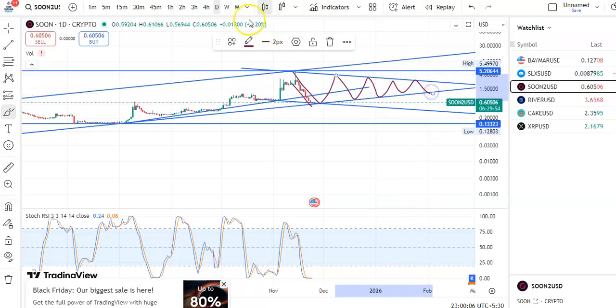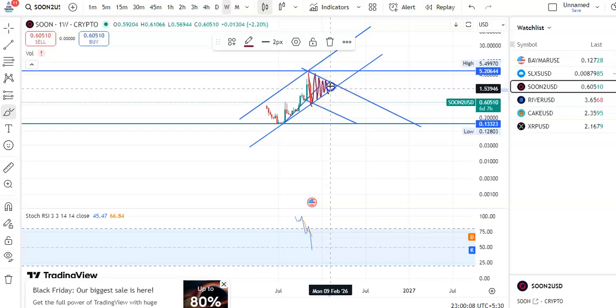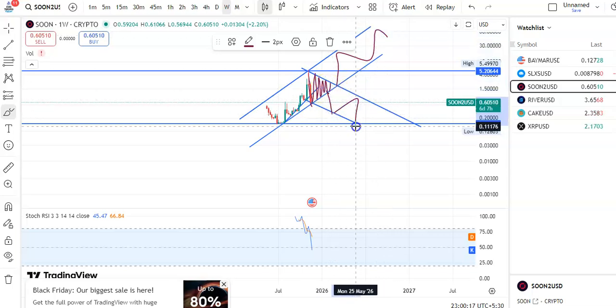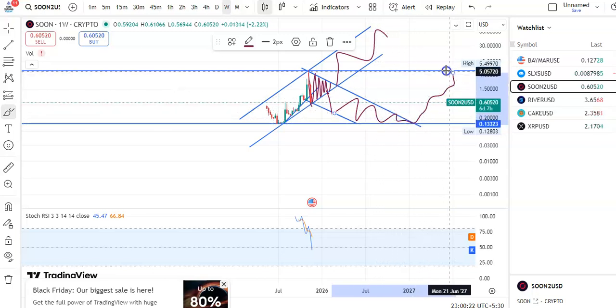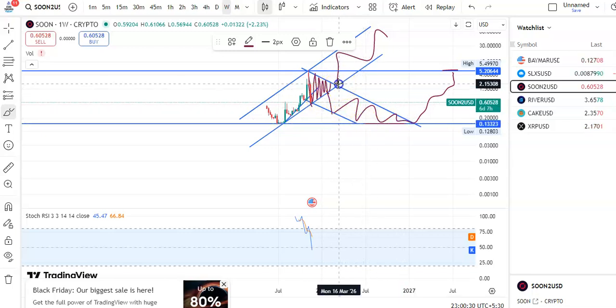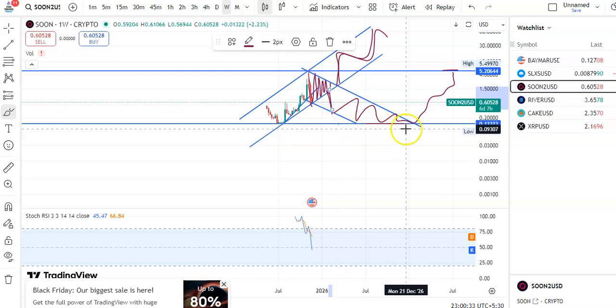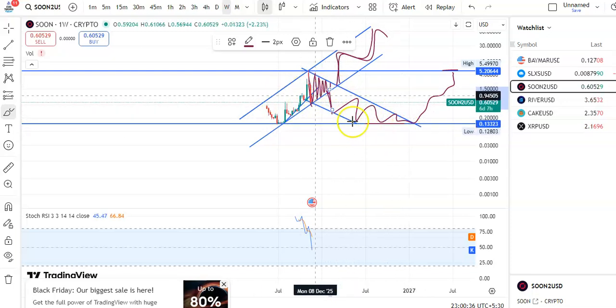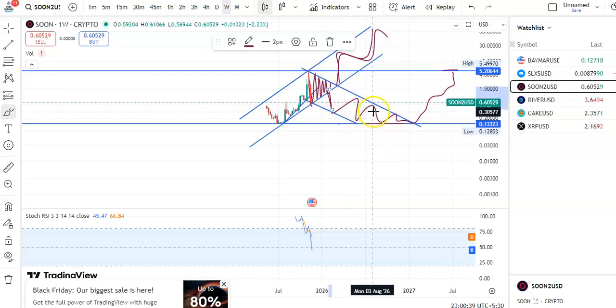If you go to the weekly chart, candles may move in this channel pattern. If there is a breakout above this, it may go up like this, or else the candles will come down to the support and then it may go up like this. So like this the fall may take place, and then after the breakout it may start moving towards the resistance level. The resistance level is around 5.2 and the support is around 0.1307. Either the breakout may happen in an upward direction or it may come down to the support level from this downtrend channel pattern itself. The fall may take place if there is no breakout in an upward direction. So you can see that very clearly.